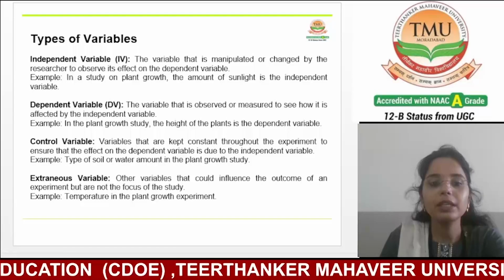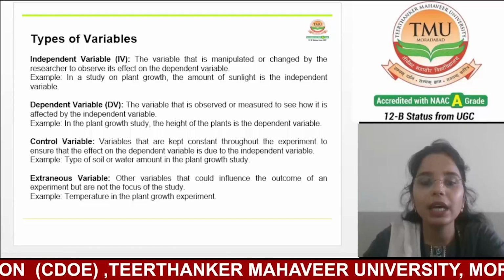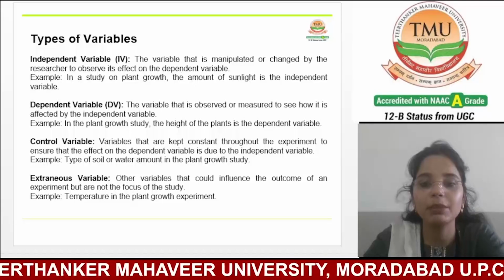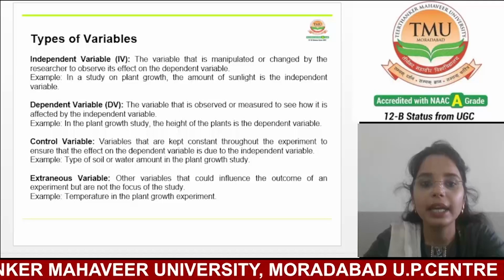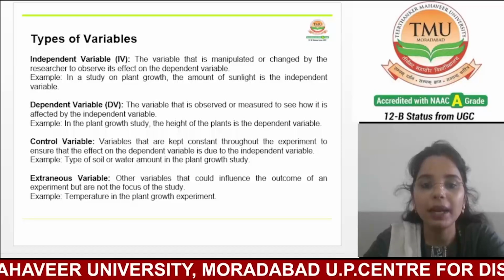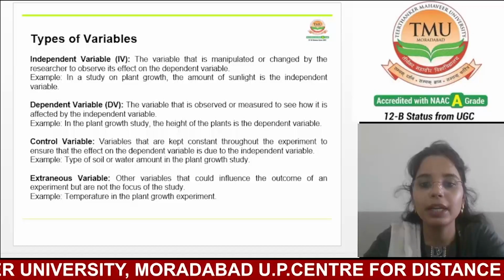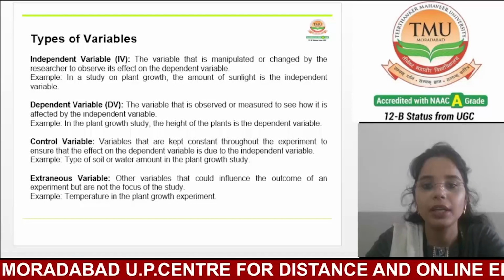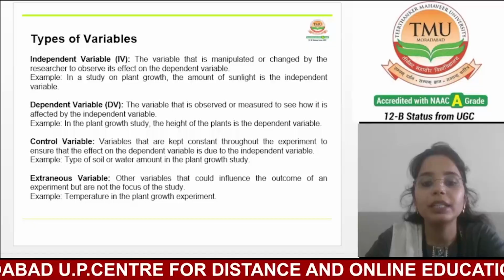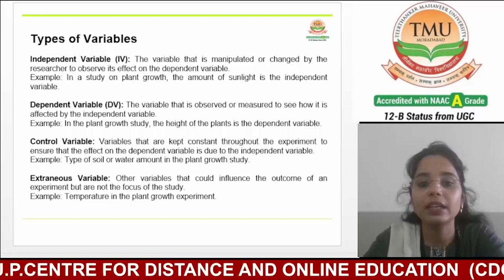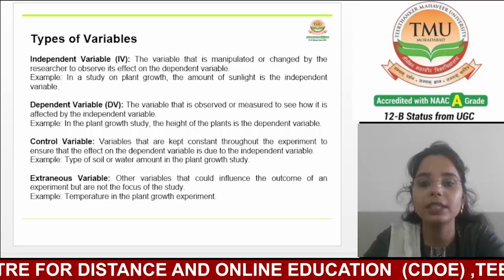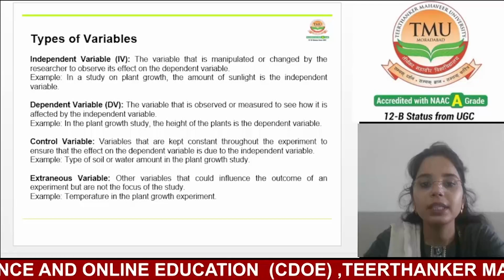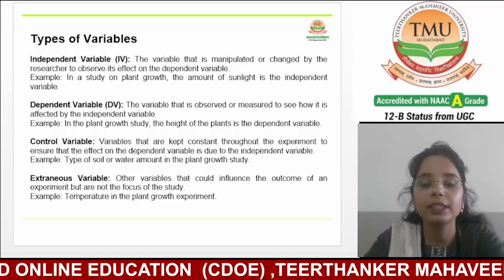Control variables are the factors that are kept constant throughout the experiment to ensure that any change in the dependent variable is due to the independent variable and not some other factor. In a controlled experiment, it is very essential to maintain consistency in all variables except the one being studied, so external influences don't affect the results.